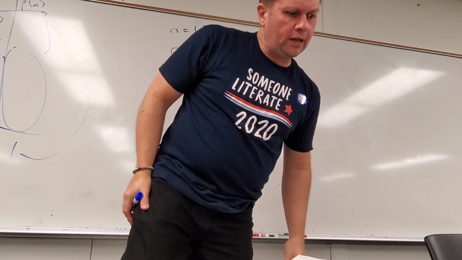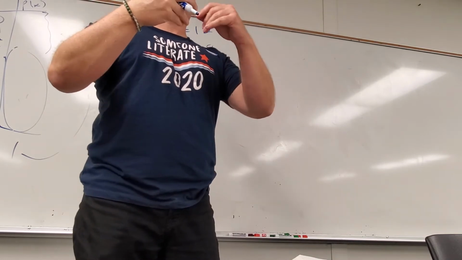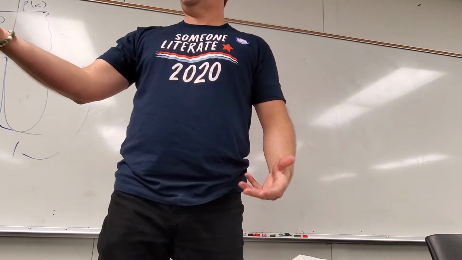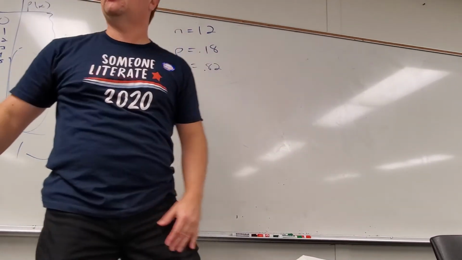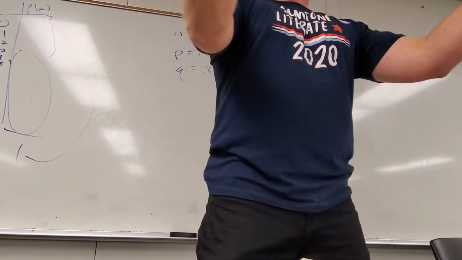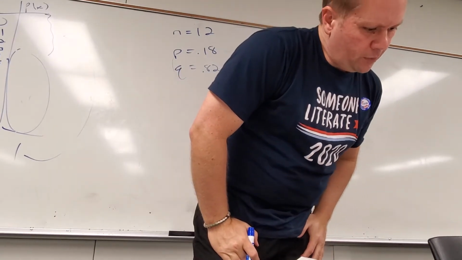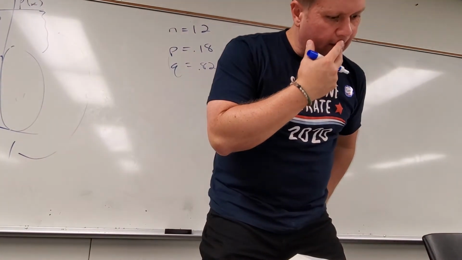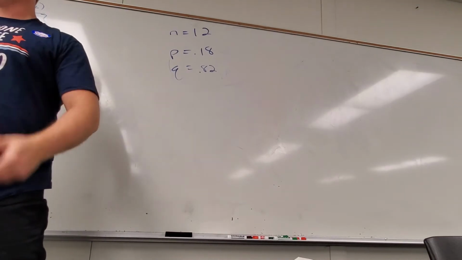What else did it say? Blah, blah, blah. In words, define what X is. So X is the number of successes, so it would be the number of people that might go. Right? What values can X take on? Anywhere from 0 to 12. Right? Could have nobody go. You could have up to 12 go. You guys with me? Okay. The distribution we talked about a minute ago. How many do you expect to attend? Again, that's the average, right? Mean is N times P.